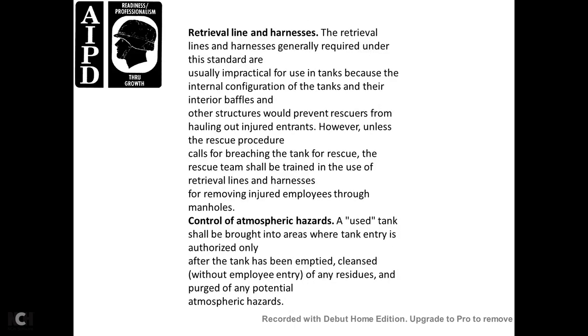Retrieval line and harness. The retrieval line and harness are generally required, except where their use would be impractical, such as where the integral configuration of the tank or internal baffles or other structures would prevent the rescue or hauling of the injured entrant. The rescue team shall be trained in the use of the retrieval lines and harness for the removal of the injured through manholes.